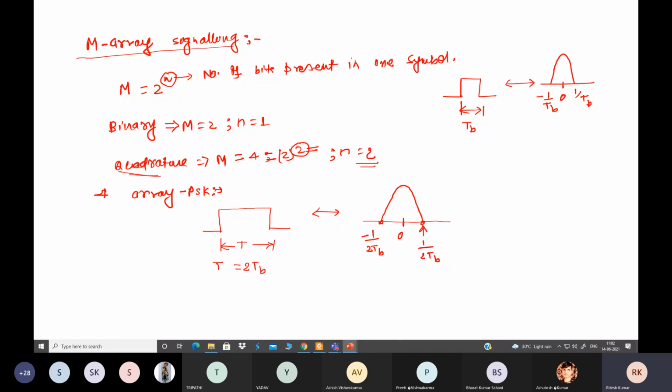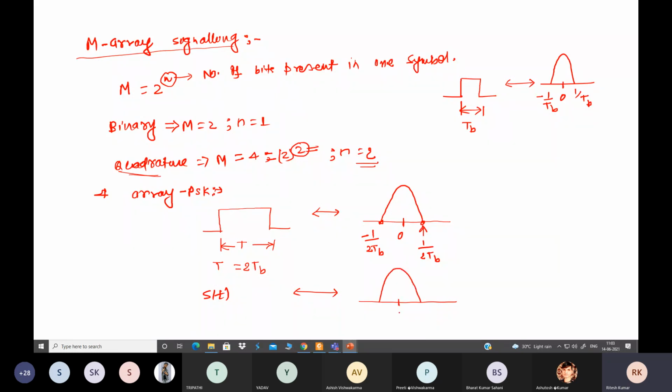Now for the modulated waveform, the same pulse is shifted to higher frequency, and suppose the symbol is S of t, that is our modulated waveform. So this will be multiplied by a cosine function, cos 2 pi fct. So we can apply the shifting formula, and then this 0 will be shifted to fc frequency. One edge will be shifted to fc and another will be shifted to minus fc. But the negative part here we are skipping, we are taking only the positive because we are interested in finding the bandwidth. So what will be the spectrum of this modulated waveform for this pulse?